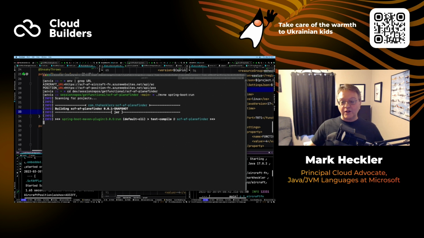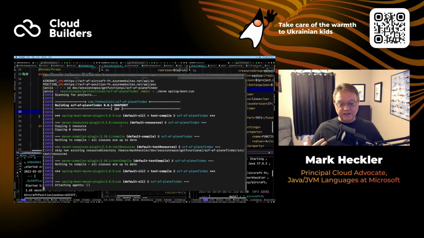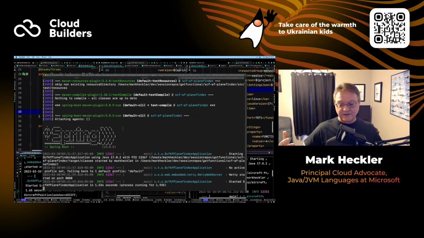Now, instead of going to our local versions of our Azure functions, we're going to be attaching to those and sending data to those in Azure.